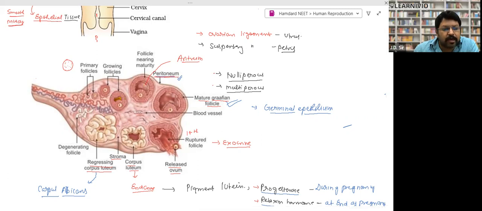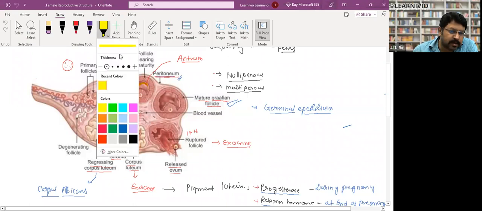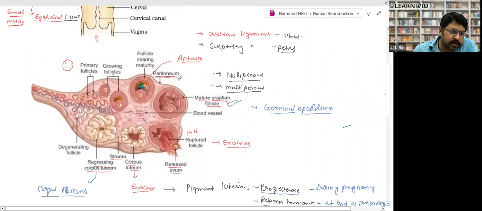In the growing follicle, some of the cells dissolve, and after dissolution, they make the antrum. What is the antrum? Antrum is a liquid kind of substance, right? They produce a liquid kind of substance, and this is called antrum. Some of the cells dissolve and make the antrum. Formation of antrum takes place, right?